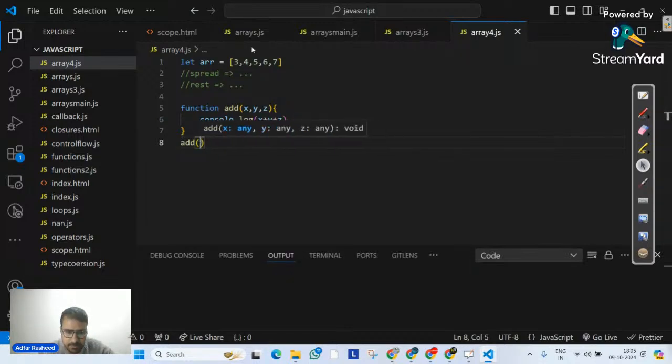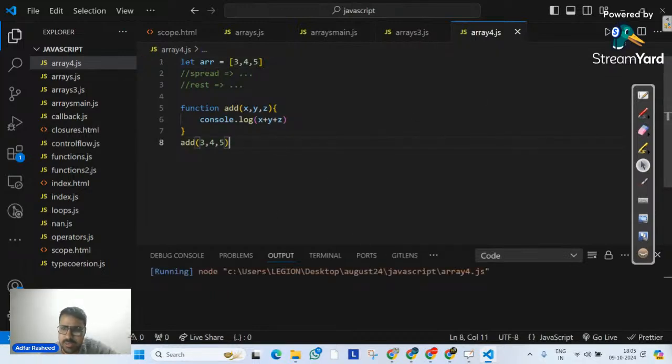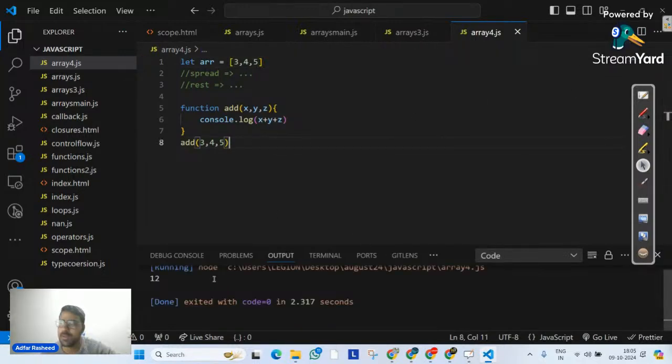Or instead of this, let me pass 3, 4, 5. Right? And let me remove these two items as of now. If I try to execute this code, you can clearly see it gives me an output quickly, which is 12, because 3 plus 4 is 7, 7 plus 5 is 12. Very good. But don't you think that the values you are trying to pass are actually already part of an array? Yes or no?